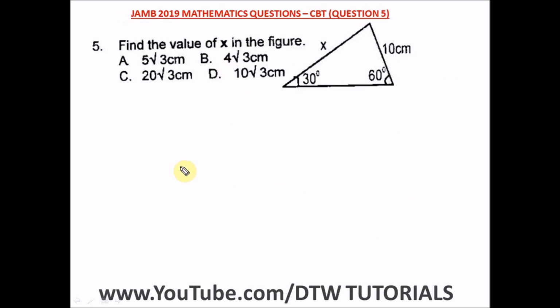Question 5 of the JAMB 2019 mathematics exam, that's your UTME CBT exam. It says find the value of x in the figure. So we have this figure here. You know the sum of angles in a triangle is 180. From here we have 30 plus 60, which is 90, and when you subtract 90 from 180, we're left with 90. So it means that this angle right here is a right angle, 90 degrees, a right angle triangle.